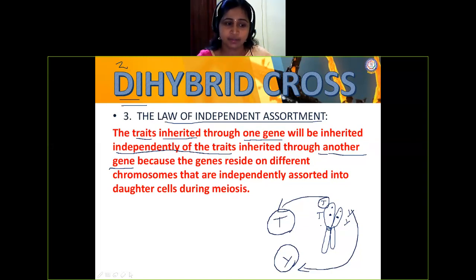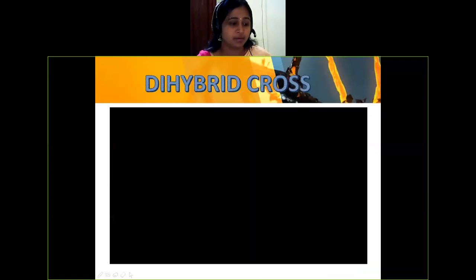And why are they given the term meiosis? Cell division takes place by this process only, meiosis. It is nothing but reductional division. So we'll see a dihybrid cross here. The same way we have done for monohybrid, right? The same way with the parent and gamete.